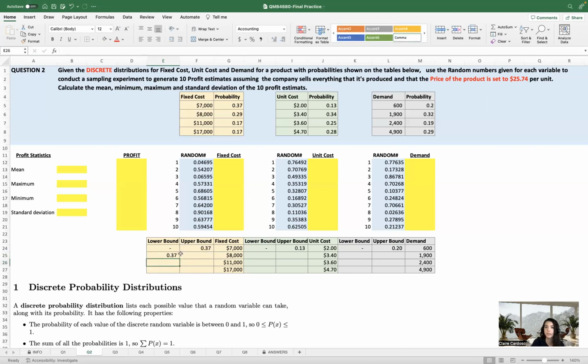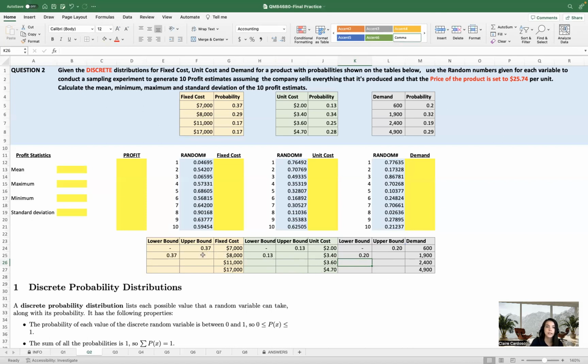You start with the highest probability of the previous one, so this equals the previous one. And then the probability of a unit cost of 3.4 needs to be the probability point of before. And then here for the demand, 1900 is 20%.